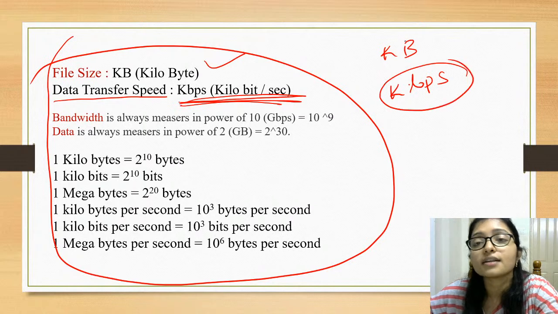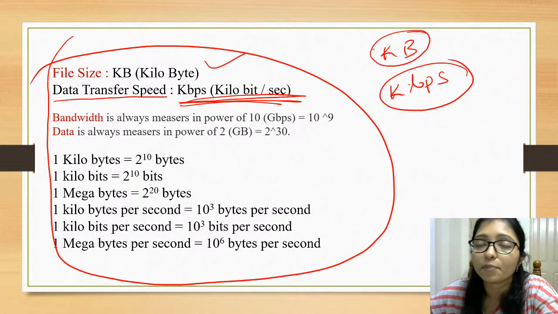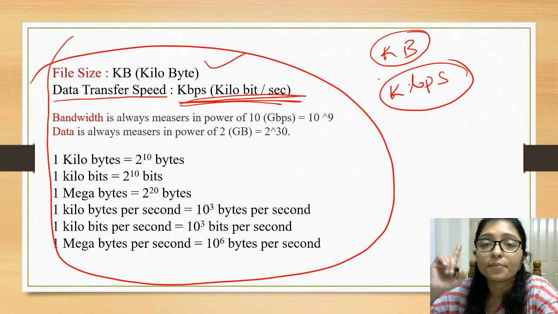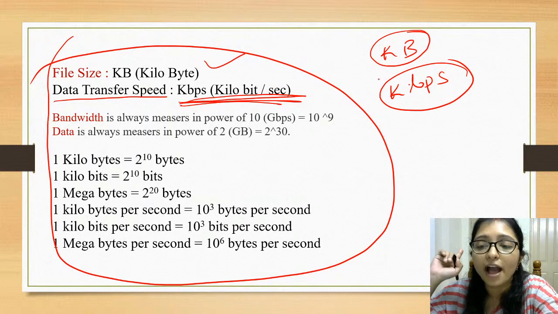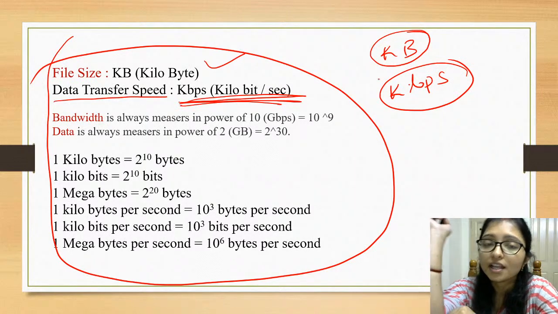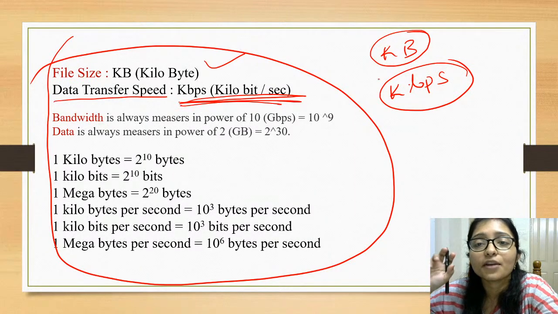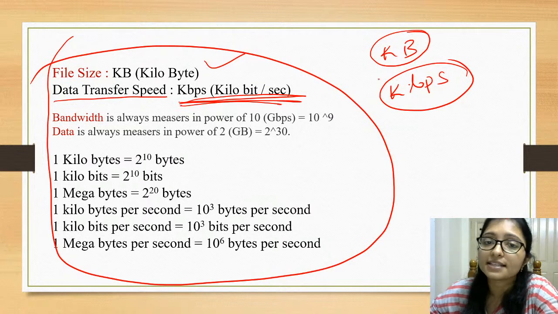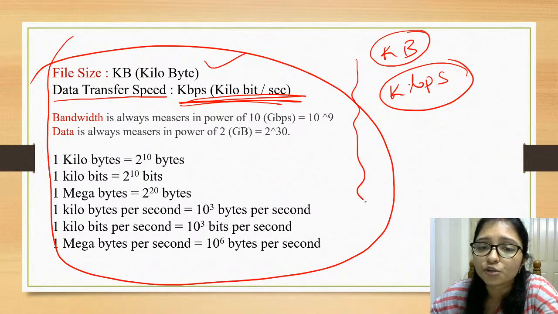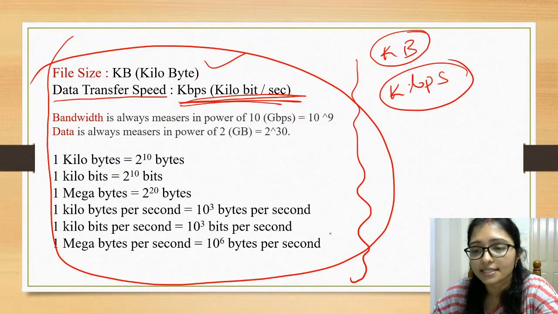Just for the starting, the introduction is very important, because tomorrow we are going to discuss so many numericals. Because of those numericals you have to know the concept, and this is very important. Please try to remember it, then come to the class.